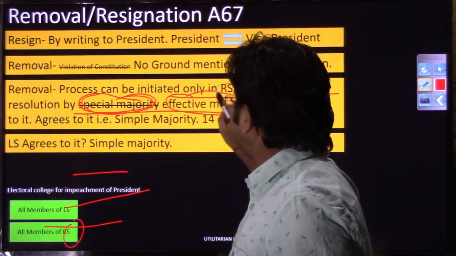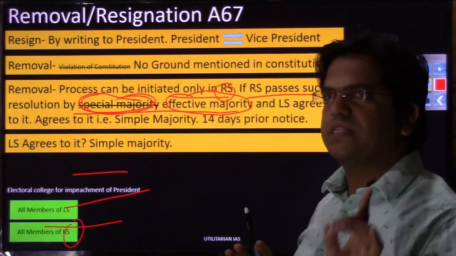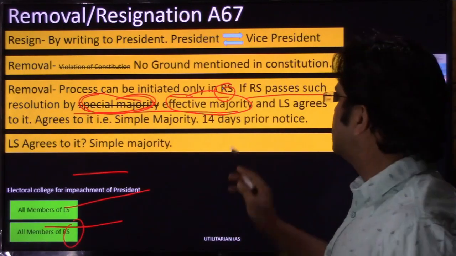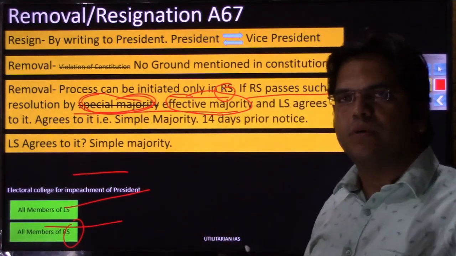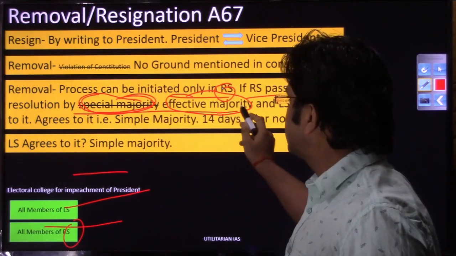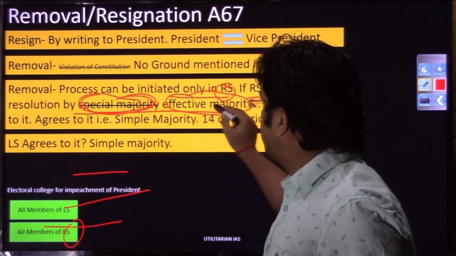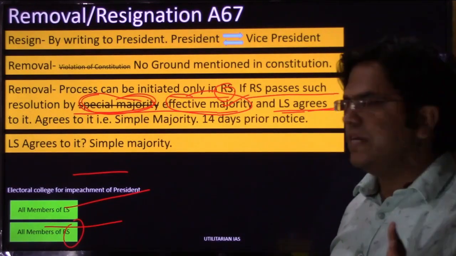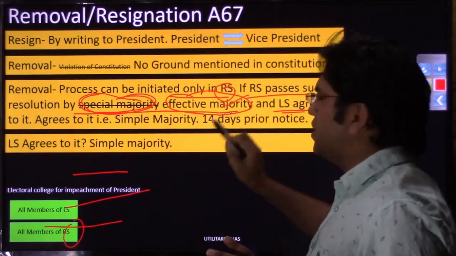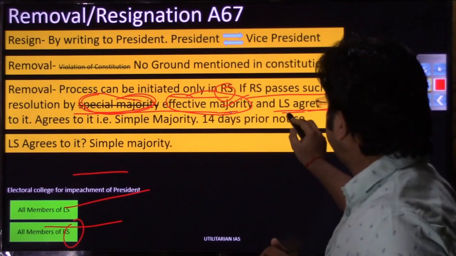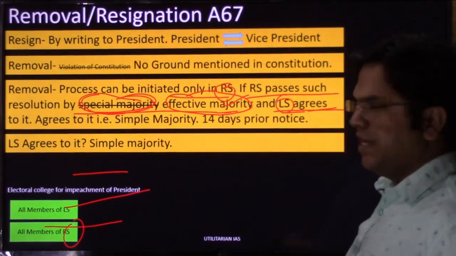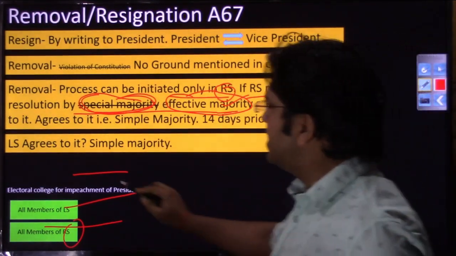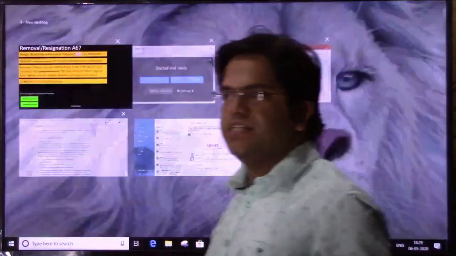So again I am repeating, the resolution for the removal of the vice president can be initiated only in Rajya Sabha. In the president's case, the impeachment resolution could have been initiated in Rajya Sabha and Lok Sabha both, but here only in Rajya Sabha, and not by special majority but by effective majority. Once this resolution has been passed in Rajya Sabha by effective majority, this resolution will go to the Lok Sabha, right?